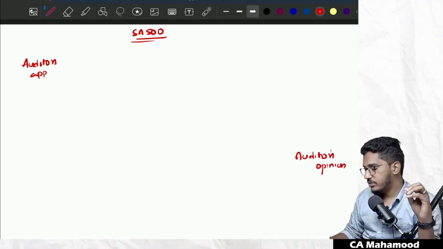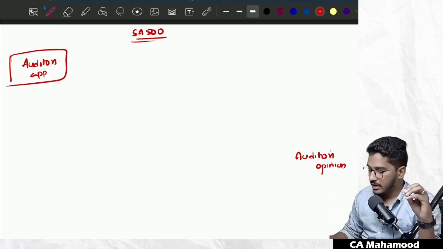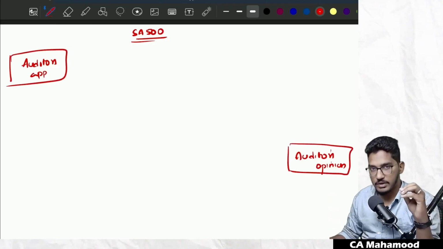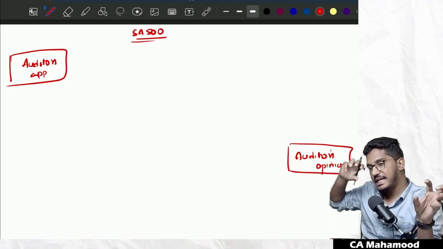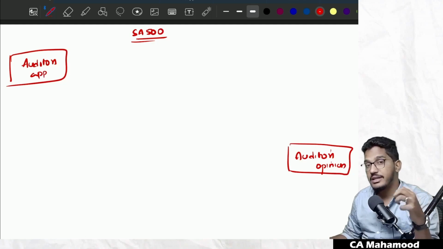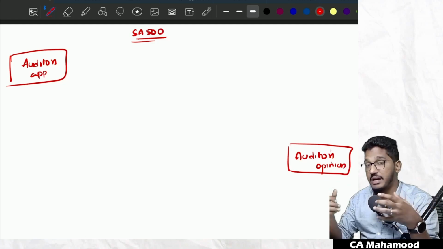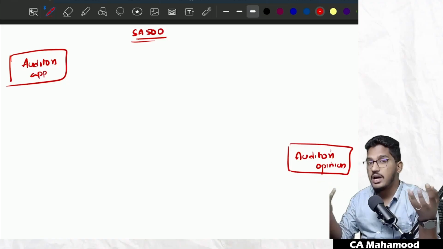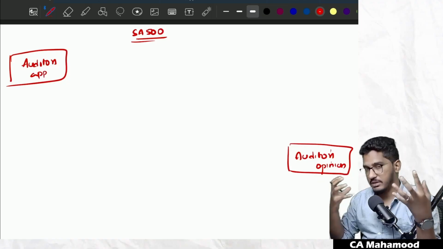The ultimate objective, the full and final outcome of the entire process of the audit, is the auditor expressing an opinion. So the process of audit commences with the auditor's appointment, and the final outcome is the expression of opinion by the auditor. Say you take any opinion: if I am expressing an opinion on something, that opinion should be backed up by some information.